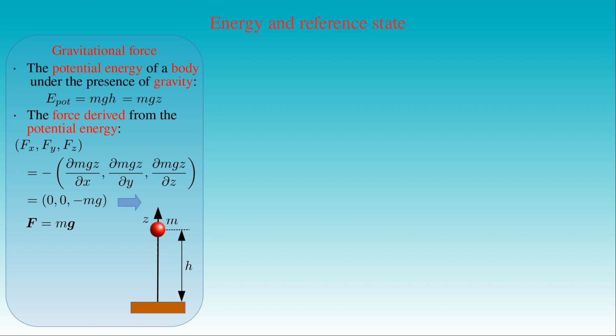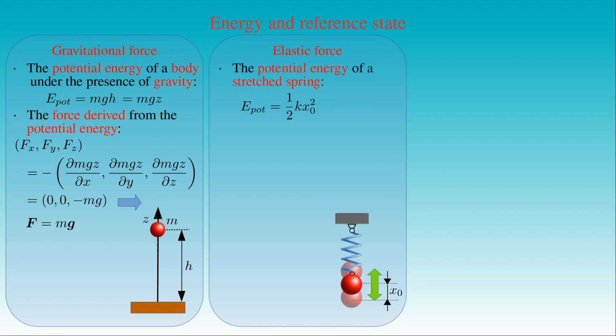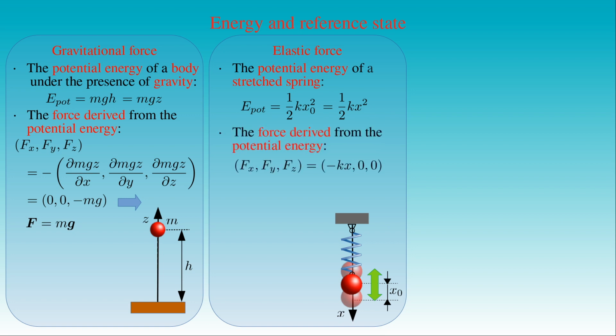We can also determine whether the elastic force produced by a spring is conservative or not. We already saw that the potential energy of a spring stretched by an amount of x0 from its equilibrium length is equal to 1 over 2 times the spring constant k times the square of the displacement x0. Let us suppose that the x-axis points in the direction of the displacement and the x-coordinate represents the displacement x0. Then the components of the force F, given by minus the partial derivatives of the potential energy with respect to the corresponding coordinates, are equal to minus k times x, 0, 0. As a result, the force F is equal to minus the spring constant k times the displacement vector x, which is Hooke's law showing that the elastic force produced by the spring is a conservative force.